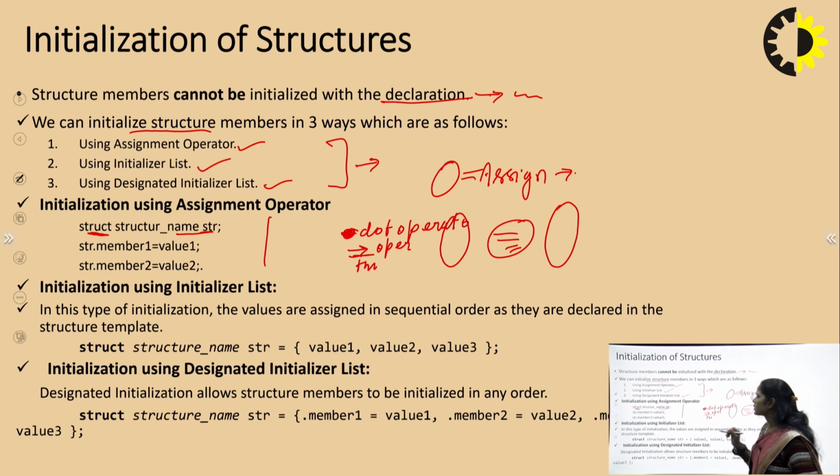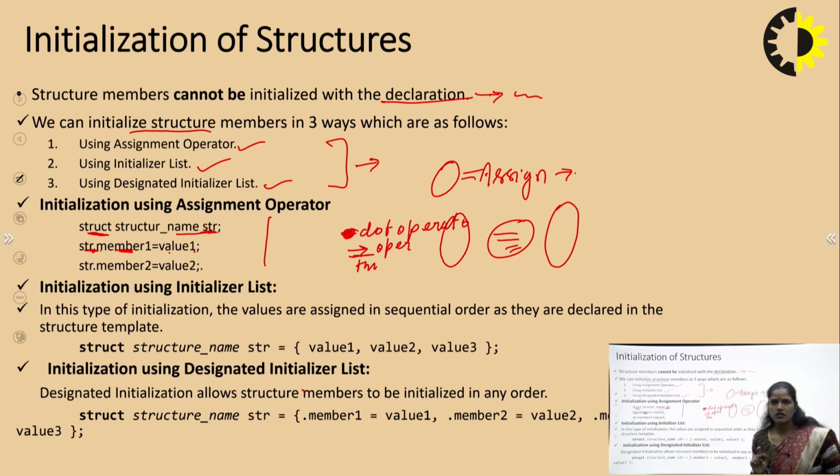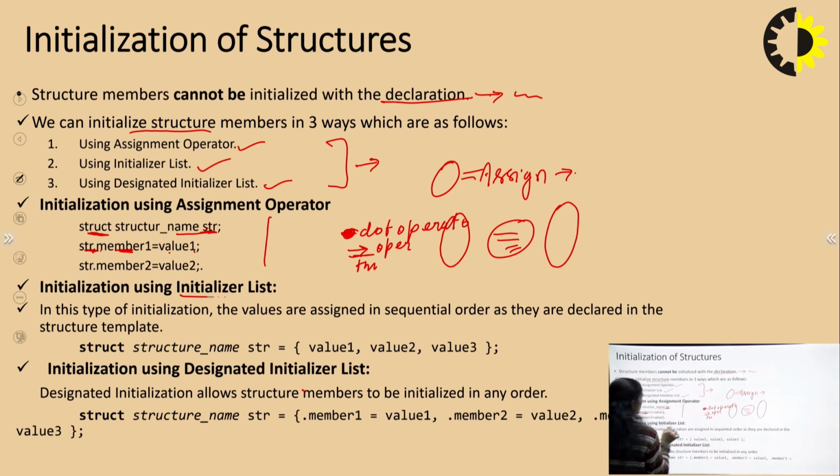When we are putting the dot along with your structure variable and your member, right? This is the structure variable and this is the member variable of the structure. So basically what we are doing here, we are using a structure variable, dot member variable, and then we assign some values by using the assignment operator. This is the basic syntax if I am initializing the member variable, right? Then we will talk about initialization using the initializer list.